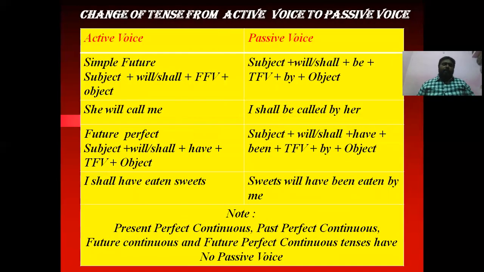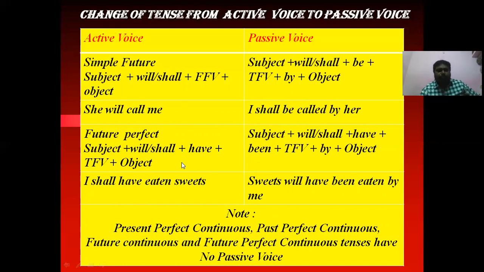And then future tense. Simple future. The structure of simple future in active voice, subject plus will or shall plus first form of a verb plus object. Then automatically in passive voice, subject plus will or shall plus, in future tense we have to use be as be form. So here be plus third form of a verb plus by plus object. She will call me. With I we get shall. I shall be called by her.